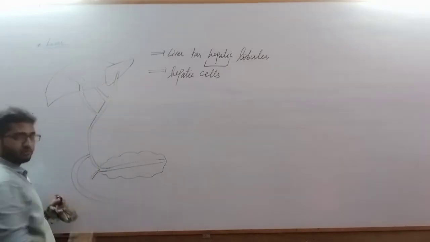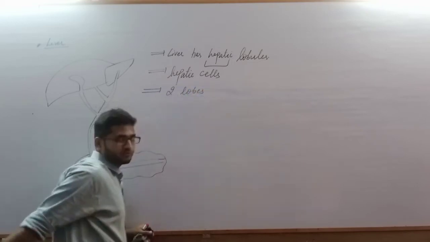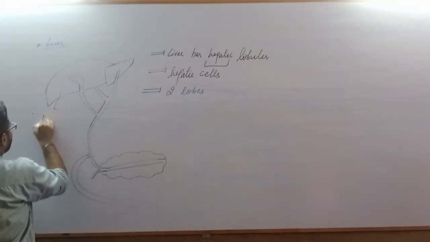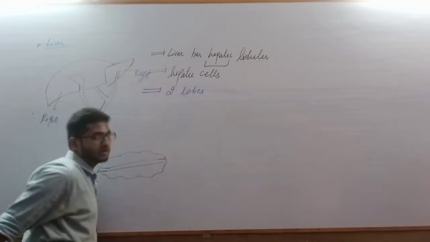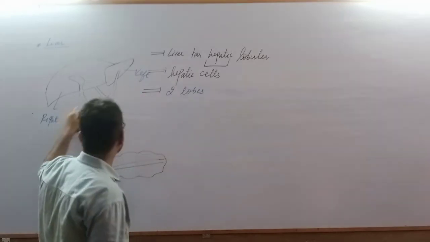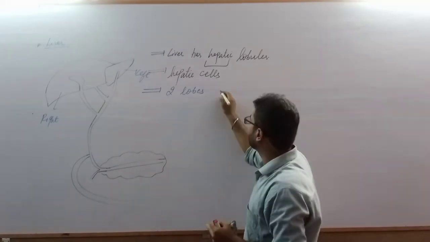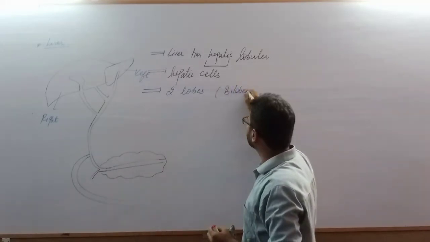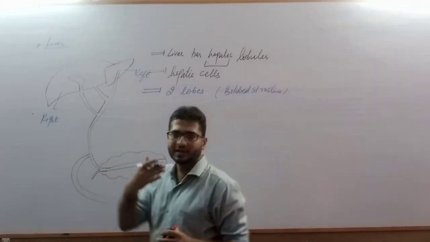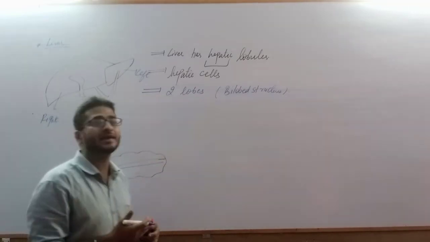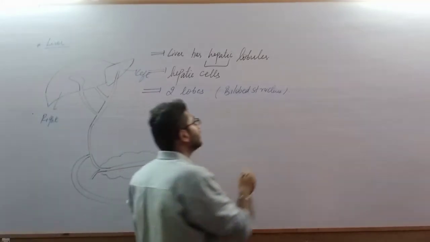These are the two lobes of the liver. One more point regarding the liver is that it has two lobes. This is the right lobe and this is the left lobe of the liver. That's why we also call it a bilobed structure. When we take a section of the liver or observe it from behind, we see these two bigger lobes, the right as well as the left lobe.